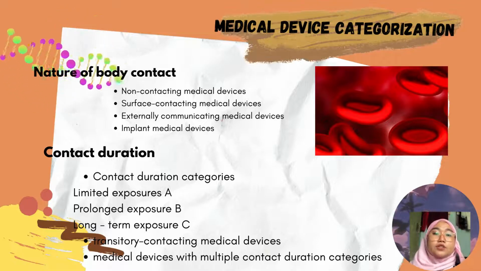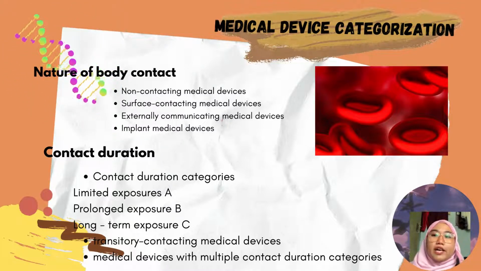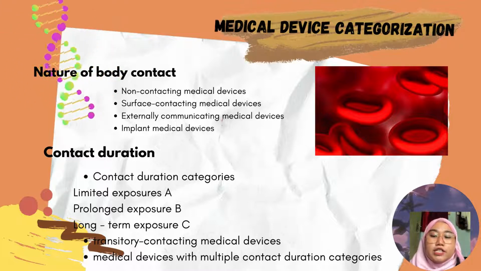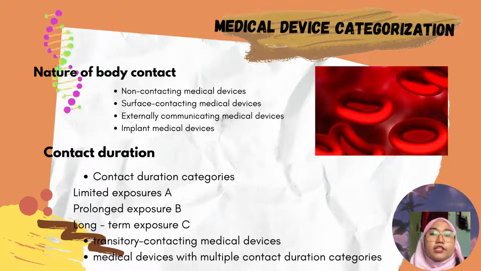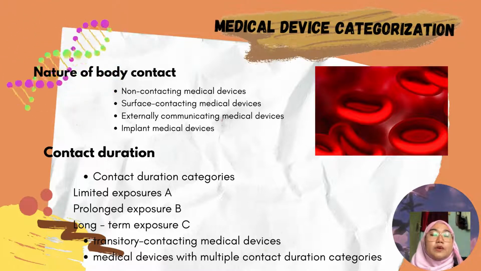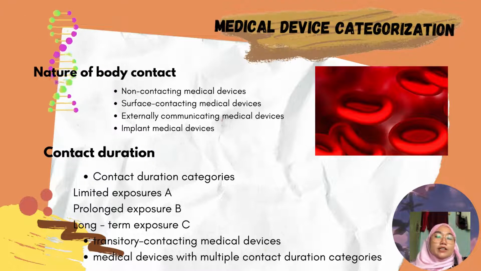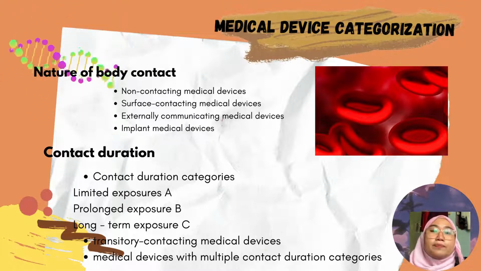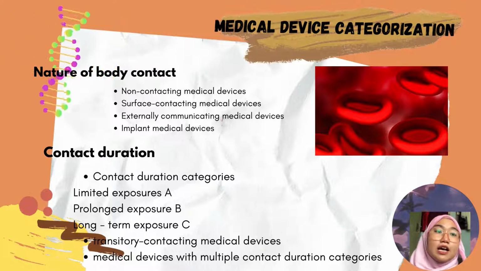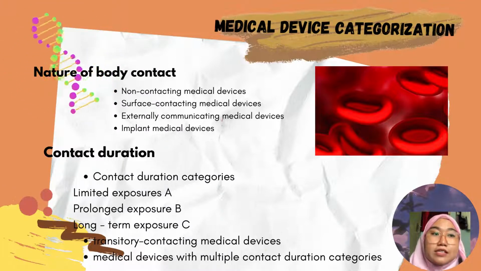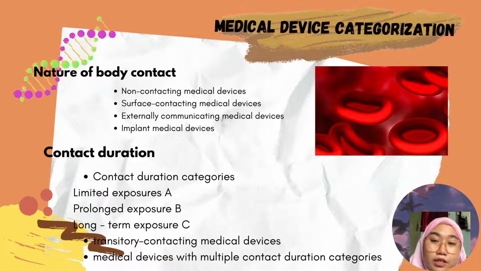On the slide above, there are 2 medical device categorizations. First, we have the nature of body contact and second, the contact duration. For nature of body contact, we have 4: non-contacting medical device, surface contacting medical device, external communicating medical device, and implant medical device. For the contact duration, we have transitory contacting medical devices with multiple contact duration categories.